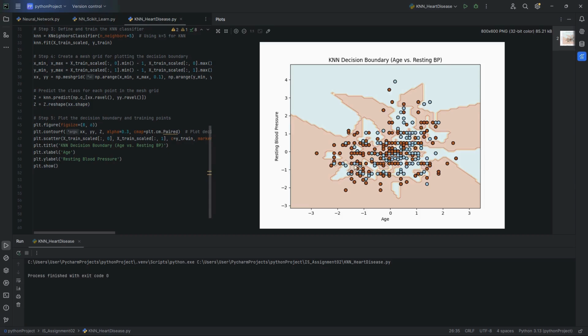As for the color of the data points, the dots, blue represents individuals without heart disease and red dots represent individuals with heart disease. So what does it mean if someone with heart disease is in the blue zone?